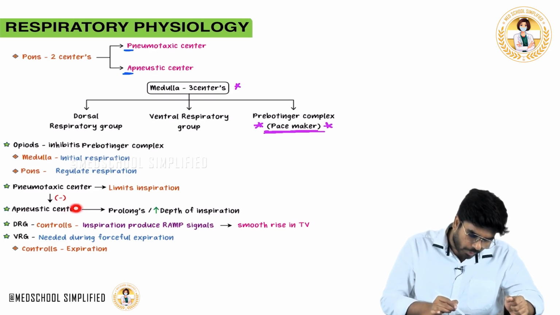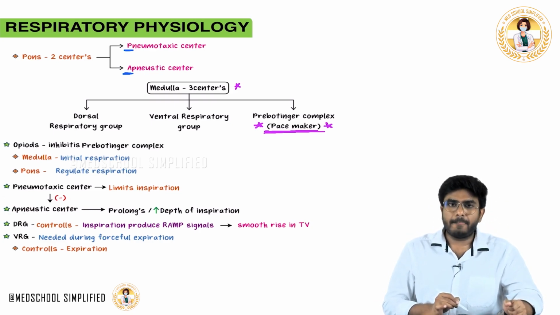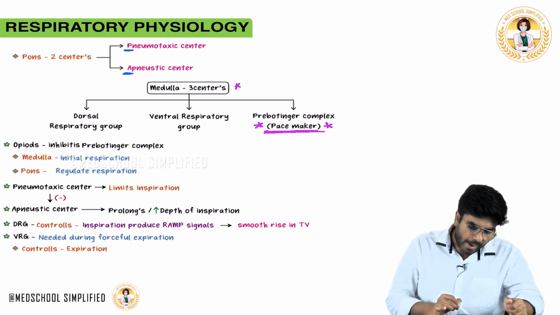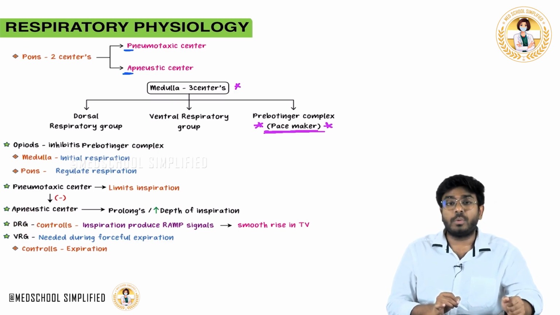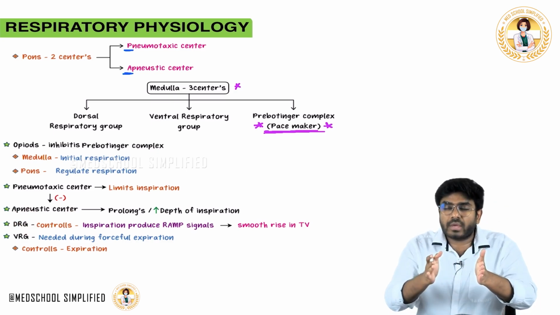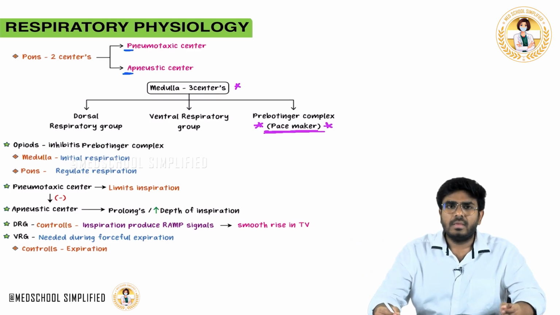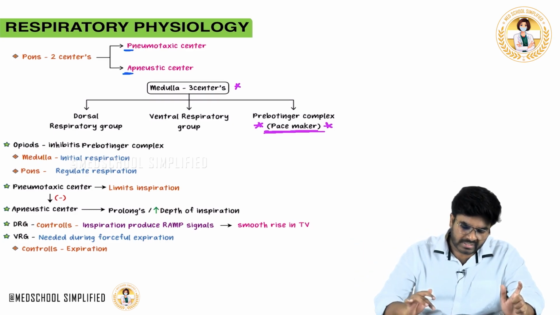Now, not only that, important point: the apneustic center will stimulate the dorsal respiratory group. So, both the apneustic center and the dorsal respiratory group are involved in prolonging the inspiration, or smooth rise in tidal volume. See, very simple. Now, look at this image.